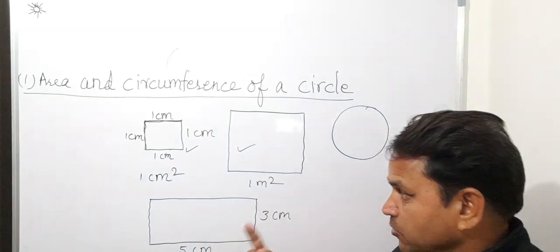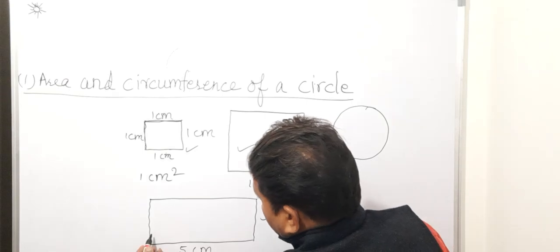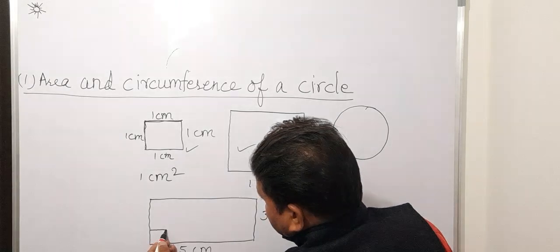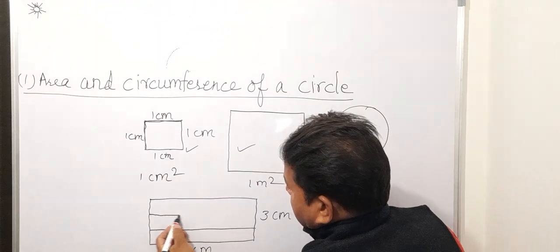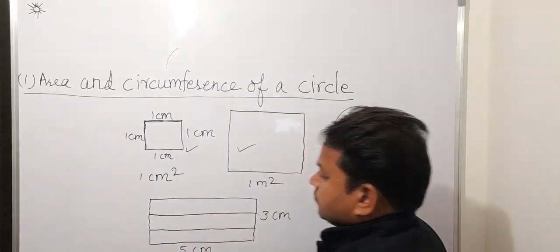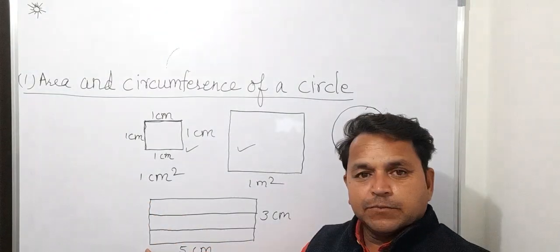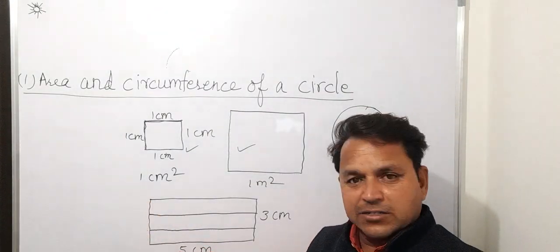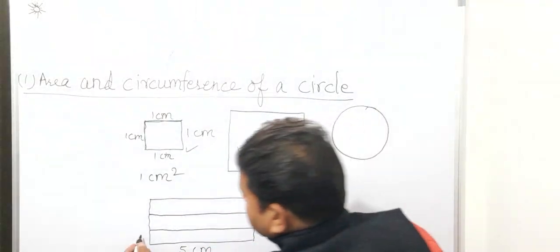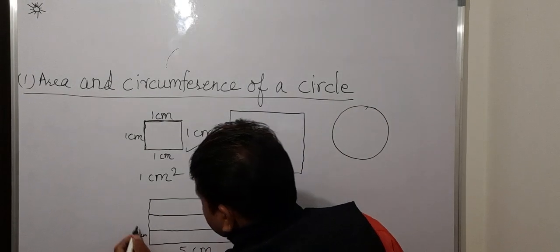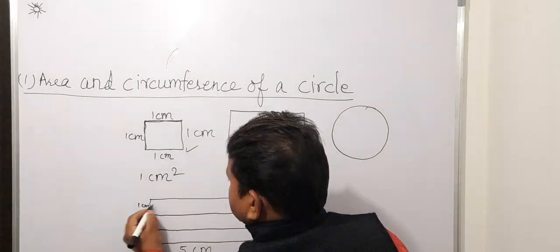So how many squares of 1 centimeter can be formed in this? You draw 3 straight lines along the length, parallel to the length, which cut the width into 3 equal parts of 1 centimeter each. This is 1 centimeter, this is 1 centimeter, and this is 1 centimeter.